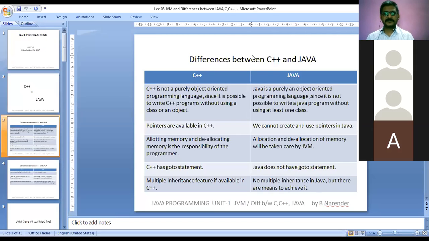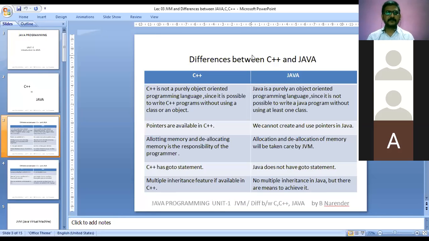At least one class must be there in your Java program. Without a class, you cannot write any program in Java, whereas in C++ you can write a program with and without classes. So that is one difference between C++ and Java.